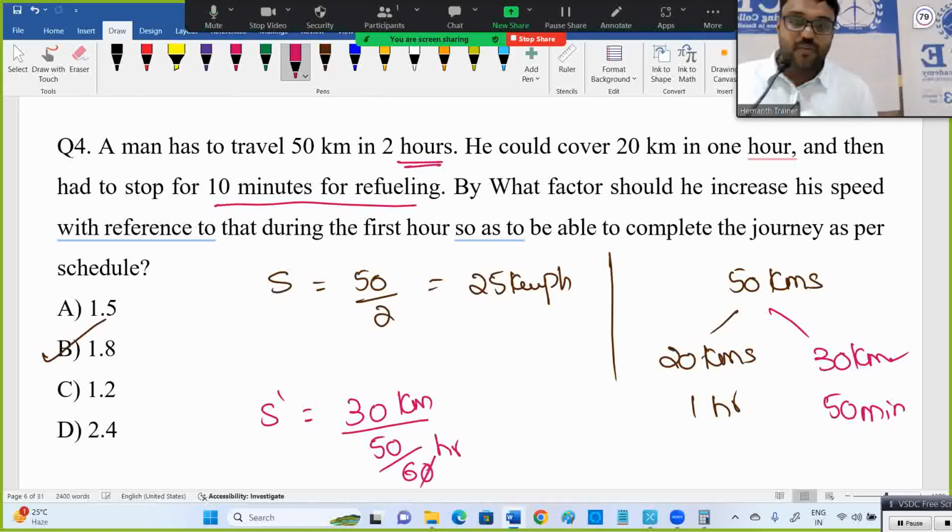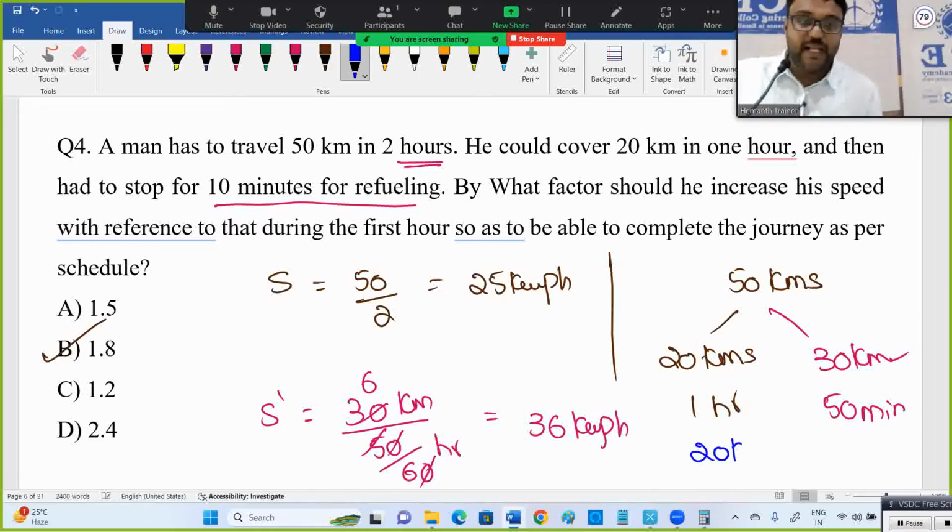So 30 divided by 50/60 hours. Cancelling, we get 180 divided by 5, which is 36 kilometers per hour. Now they're asking to compare it to the speed in the first hour. What is the speed in the first hour?